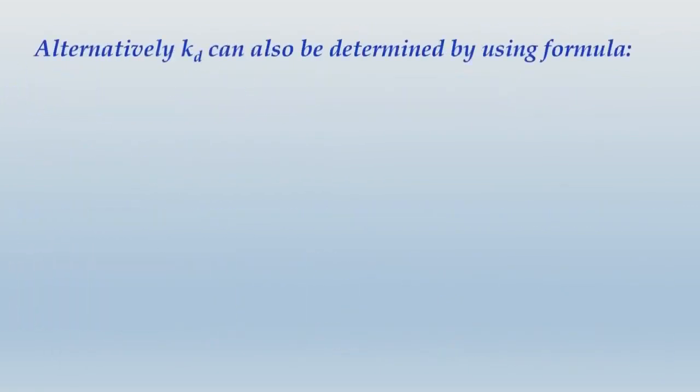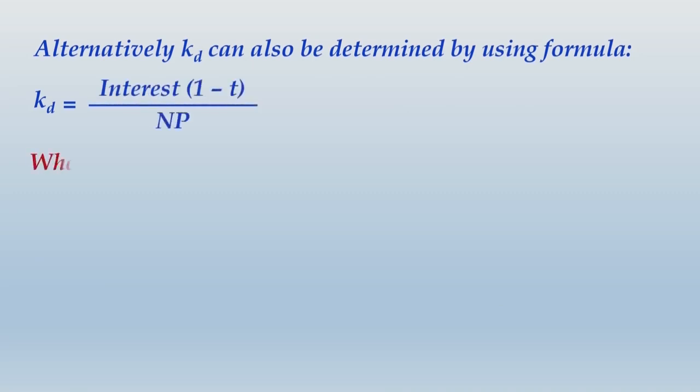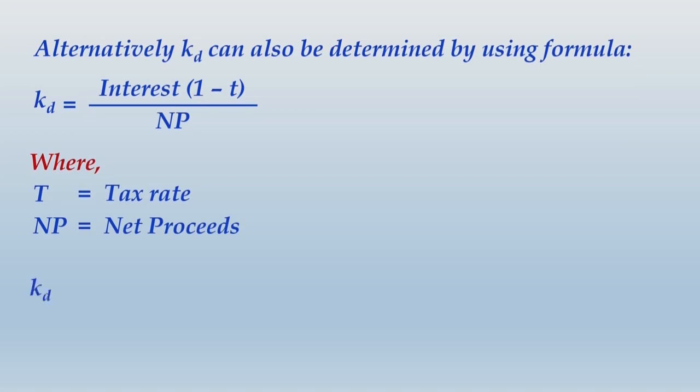We can say alternatively KD can also be determined using a formula. So KD will be interest into 1 minus tax rate divided by NP, where T is standing for tax rate, NP is net proceeds, and when you calculate KD, just substitute the values.